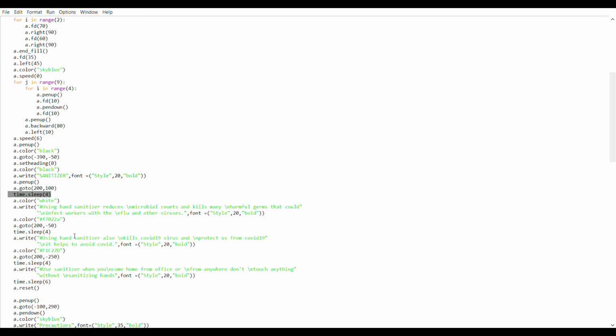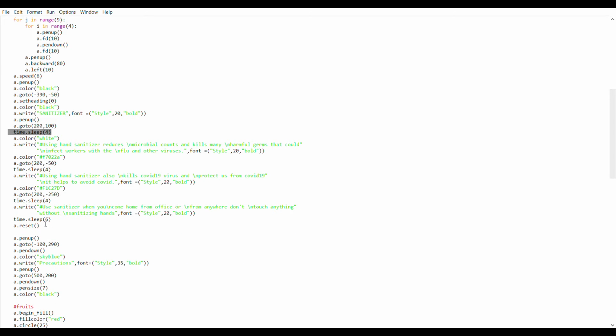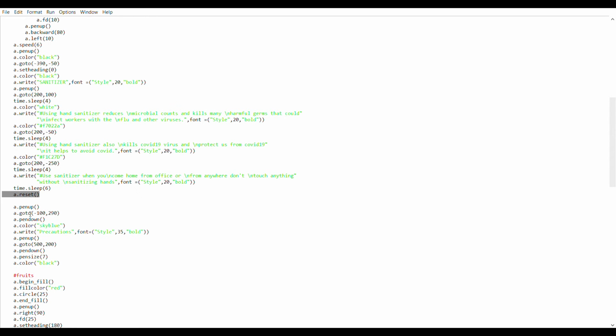A clear resets the entire screen as a blank screen with only the background. Then this code is used to print the precautions. Then the pen color is changed to black.